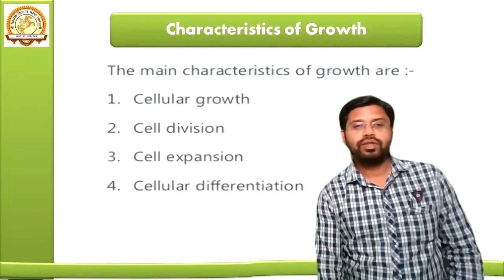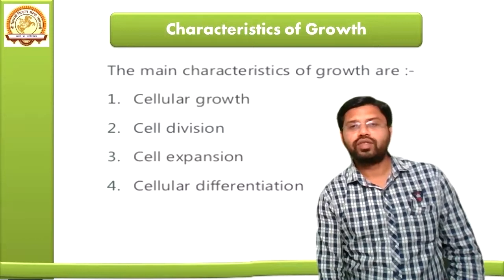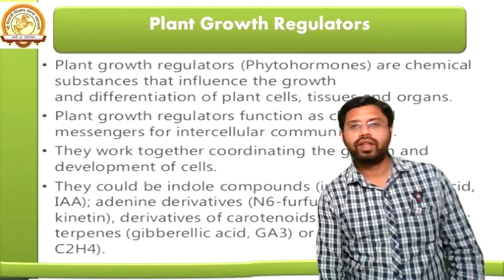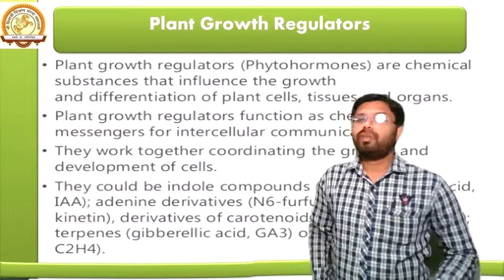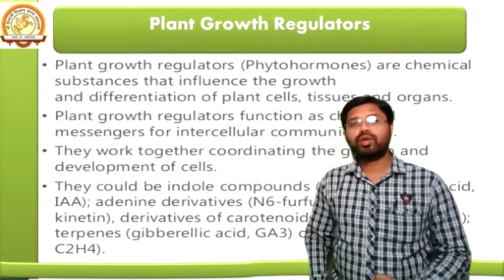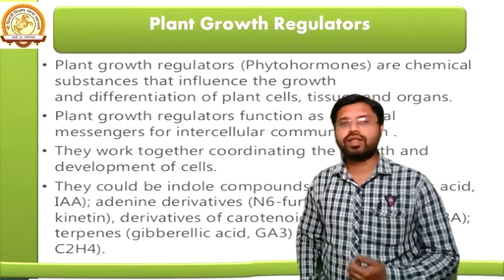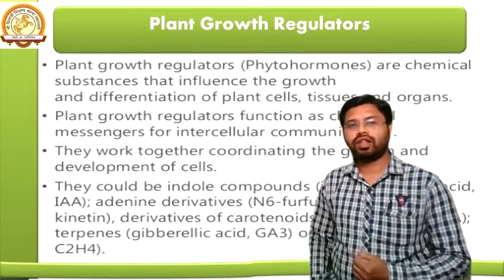Now, as we understand what the characteristics of growth are, the main part that we have to study is about the plant growth regulators. Sometimes they are also known as PGR.